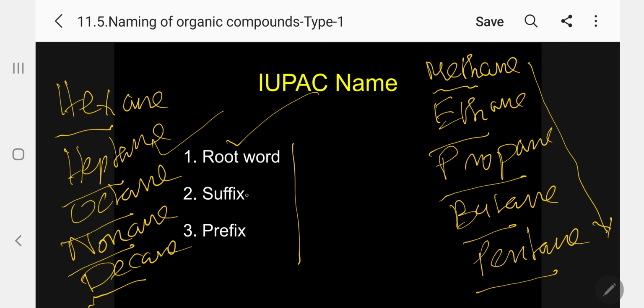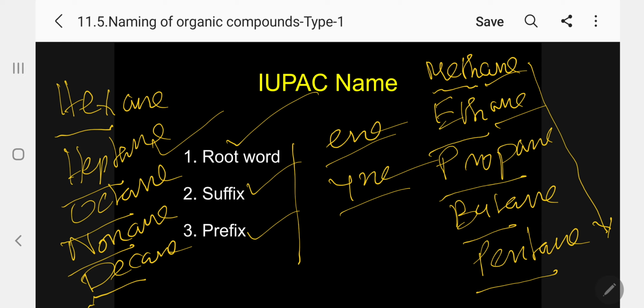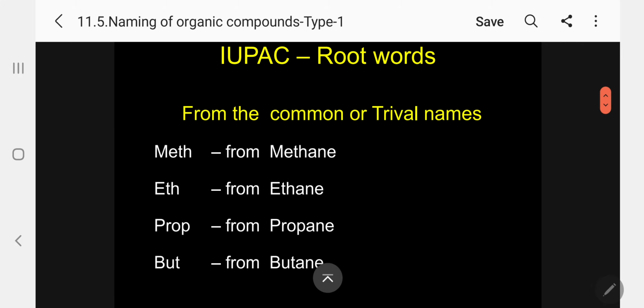Next to the root word, there is the suffix, and another thing, the prefix. Anything we add on the right side of the root word, for example, ane, is the suffix we add to indicate alkane. To indicate alkene, you use ene. To indicate alkyne, you use yne. That's why they are not functional groups, they only indicate unsaturation. Whatever letter we add on the right side of the root word, we call it a suffix. If added on the left side, we call it a prefix. Let me explain now. Kindly follow.